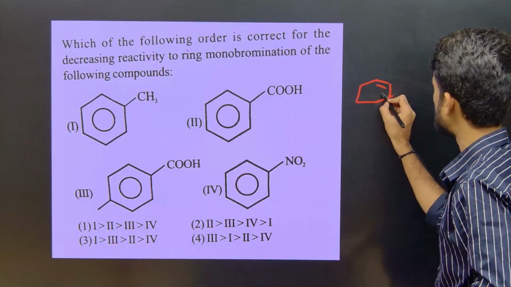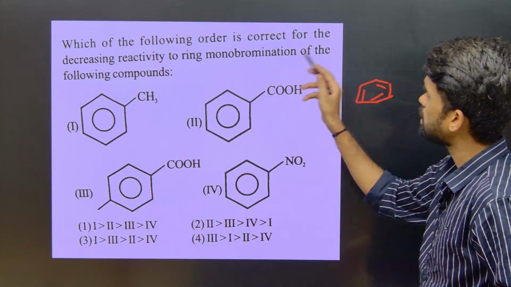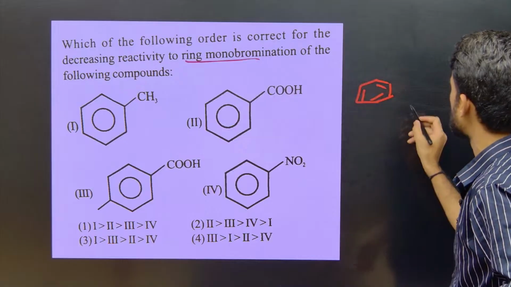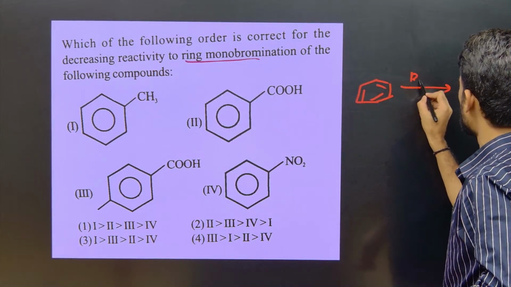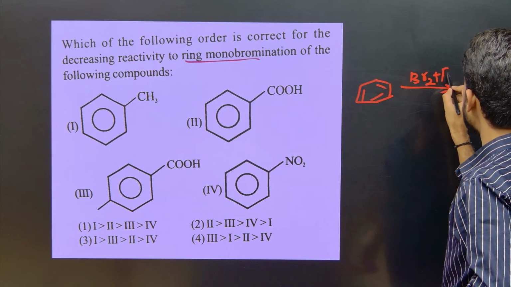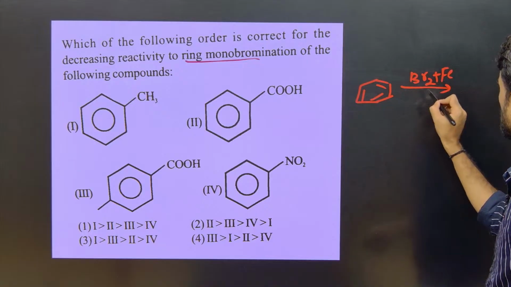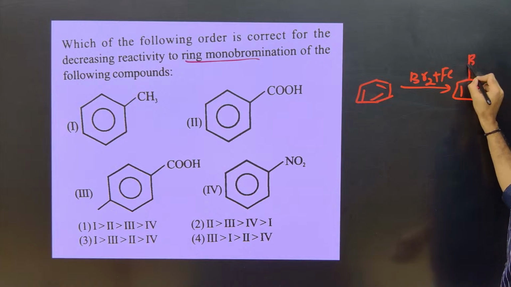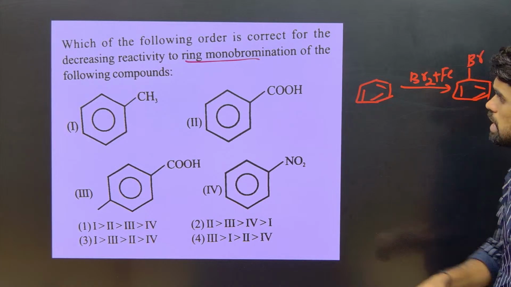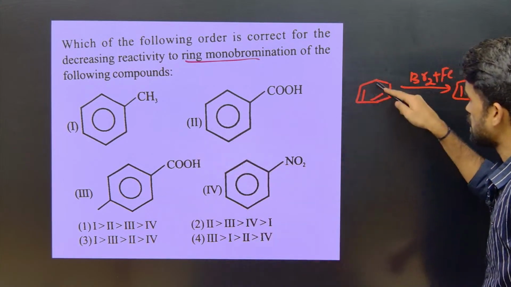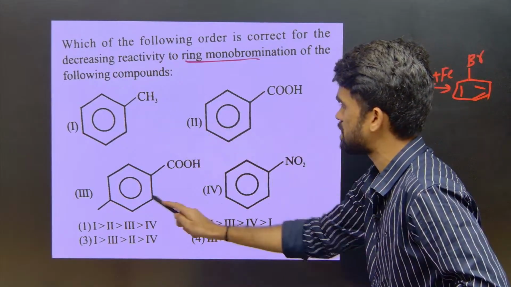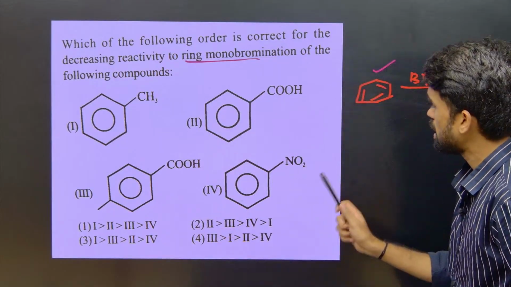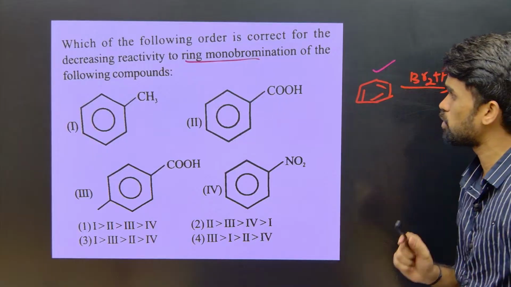So we have a benzene ring like this. For this they are saying ring monobromination. It means we need to add bromine to this, which happens in the presence of iron. So what will be the product here? You will see something like this, monobromination. These are the substrates given. Instead of simple benzene, these 4 options are given. So in which option does bromination take place easily?